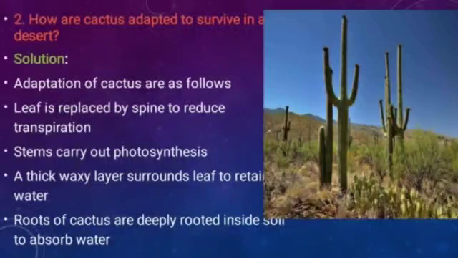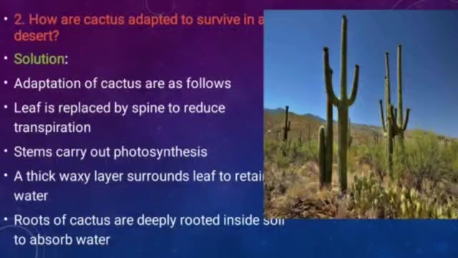In the desert area, it is a very dry area and everywhere there is sand, so the roots of the cactus plants are very long, and they go very deep into the ground to absorb water. So how are cactus adapted to survive in a desert?